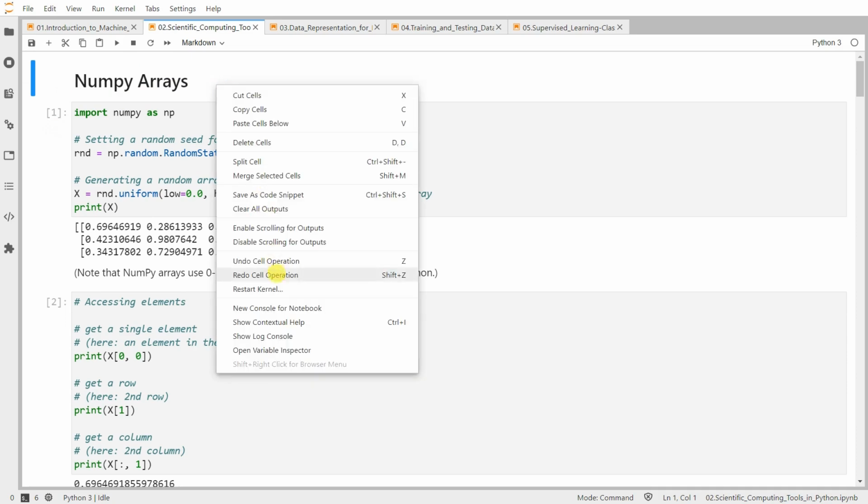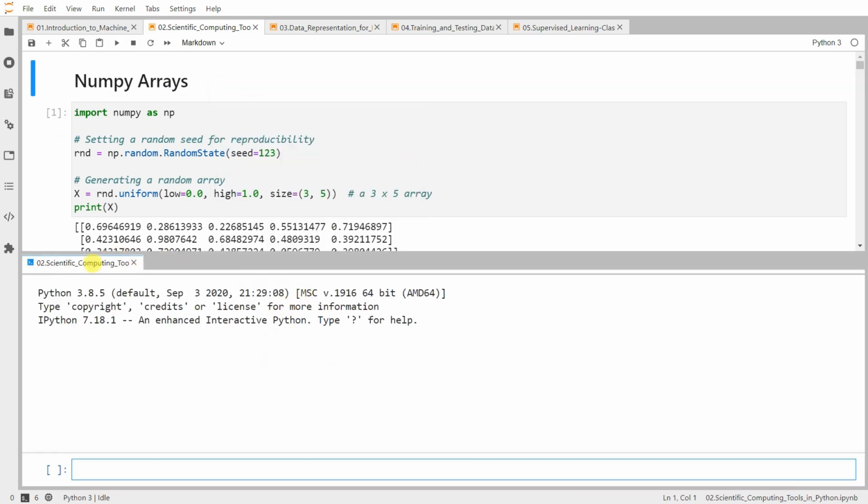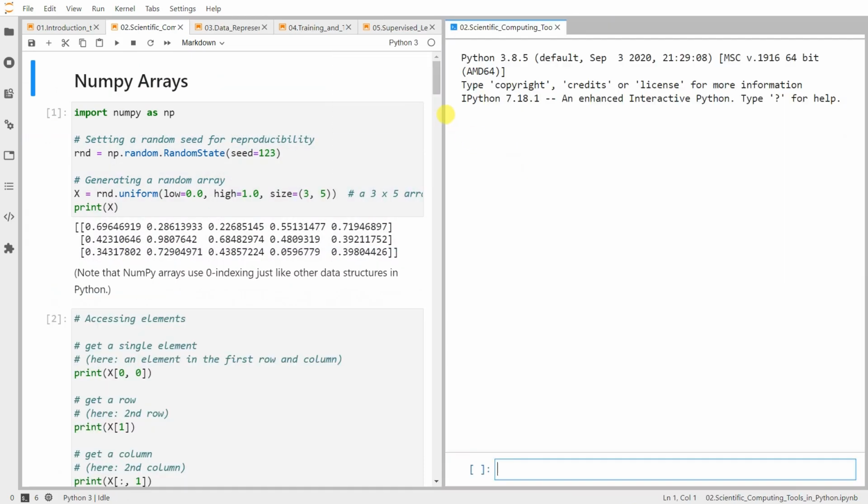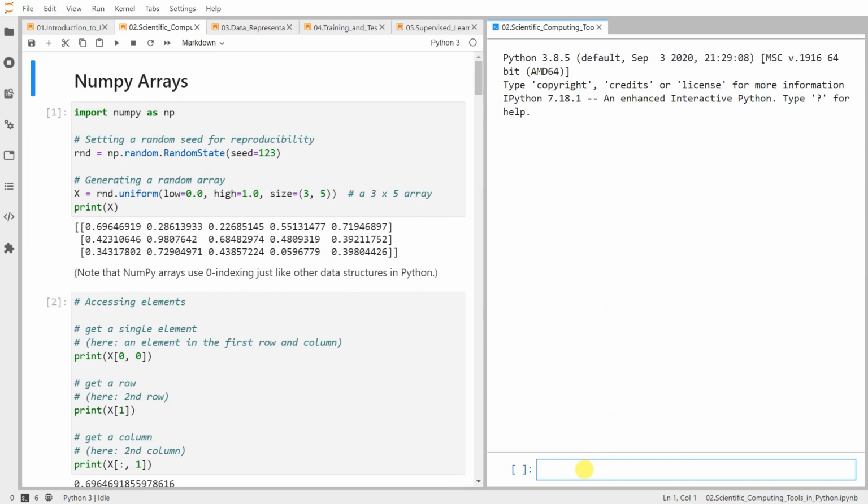So let me open the console for this Jupyter notebook. You can find some more details of NumPy in the documentation.